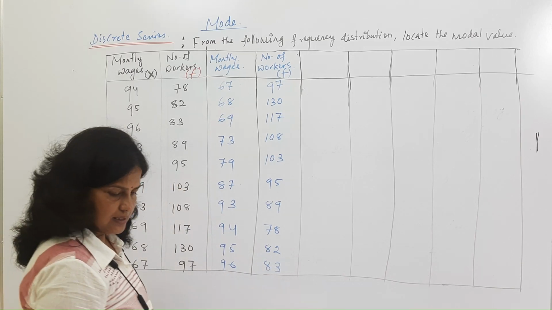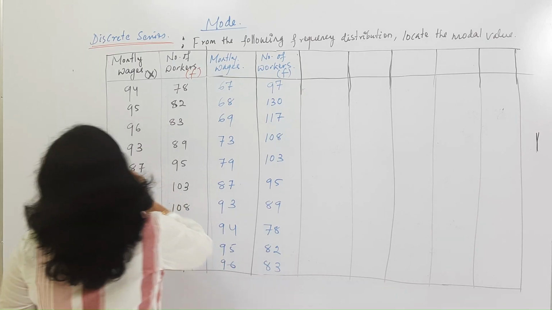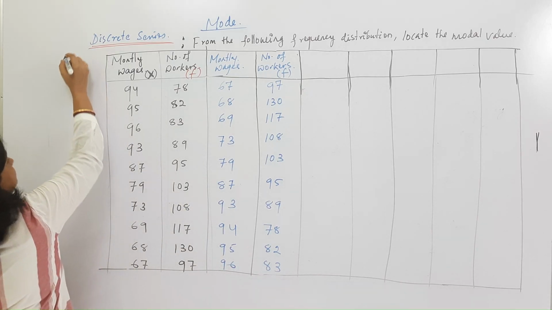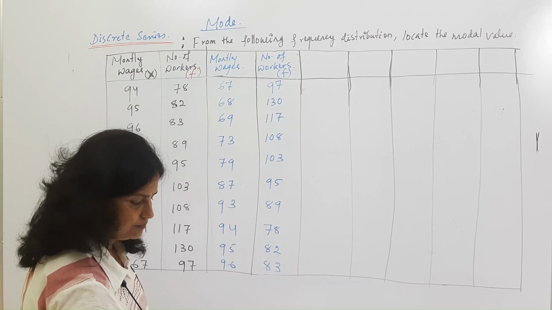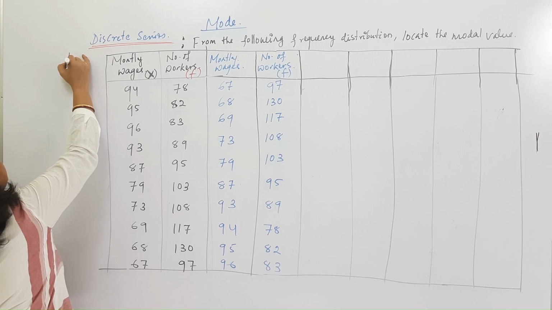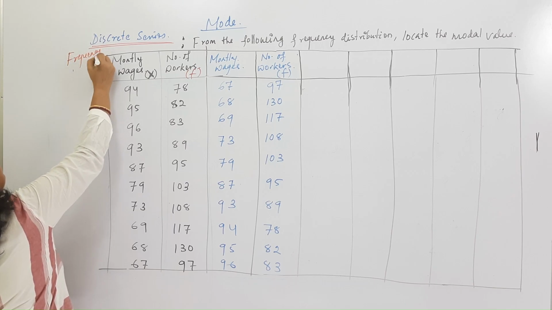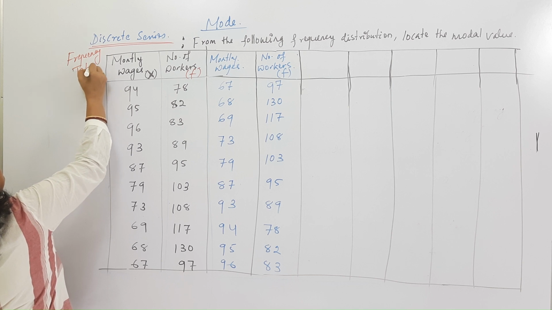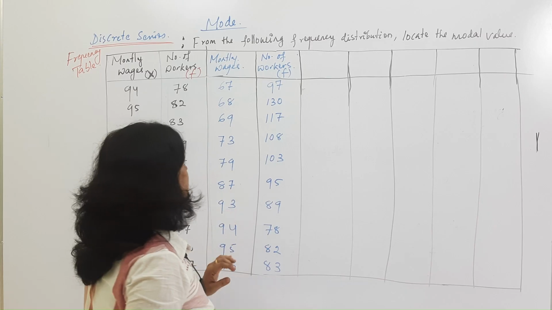So we can say this is the frequency table. This table is known as the frequency table.